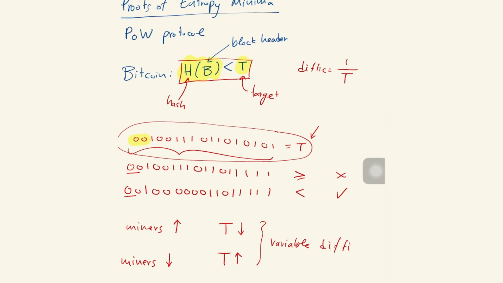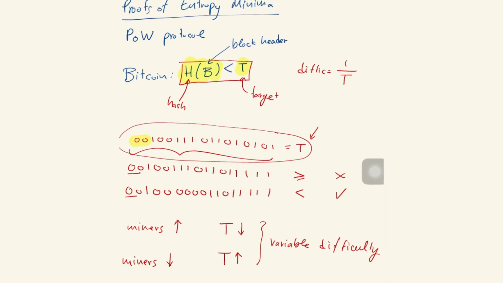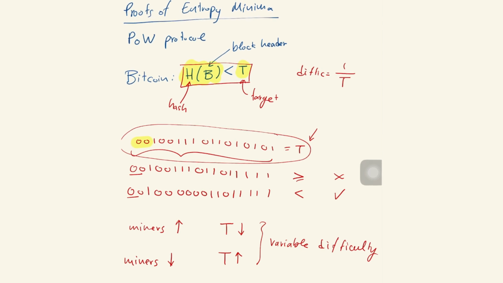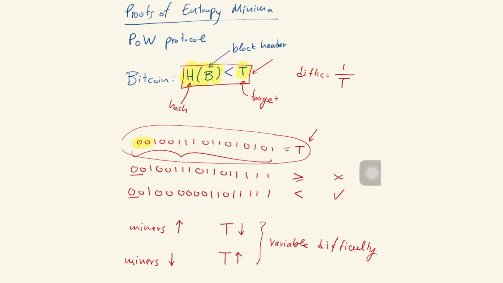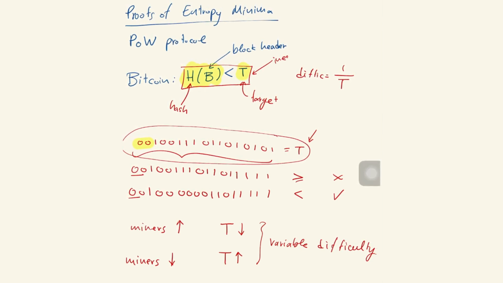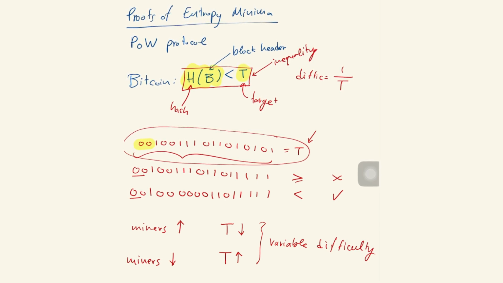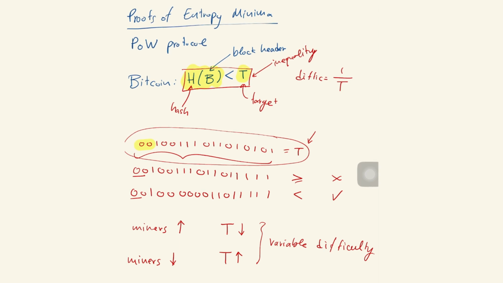So that's kind of an overview of what is going on in existing proof of work protocols. For this protocol, what I want to do is I want to change this inequality. Right? I want to make it something different on what constitutes a valid block. In fact, the validity of a block itself will remain the same, but what I will do is I will change the fork choice rule that is based on this validity condition.